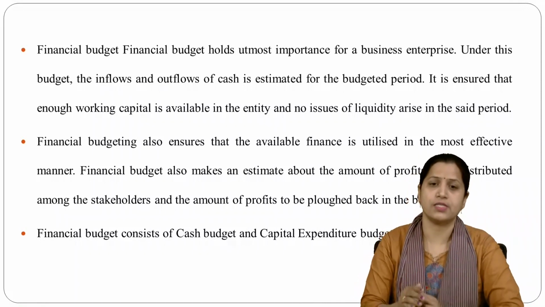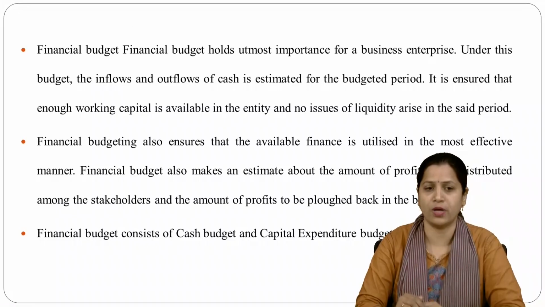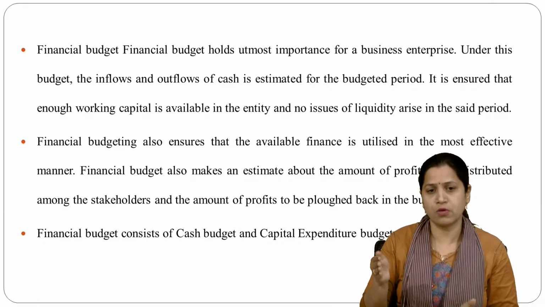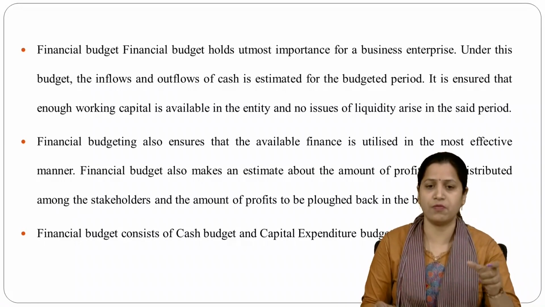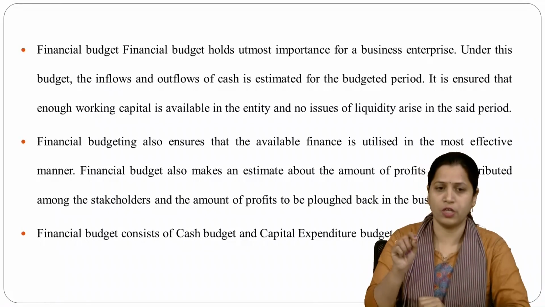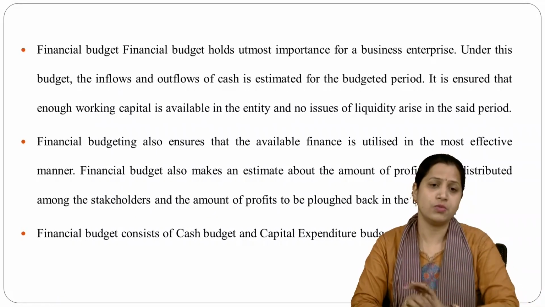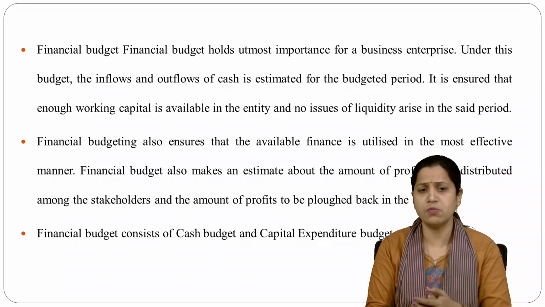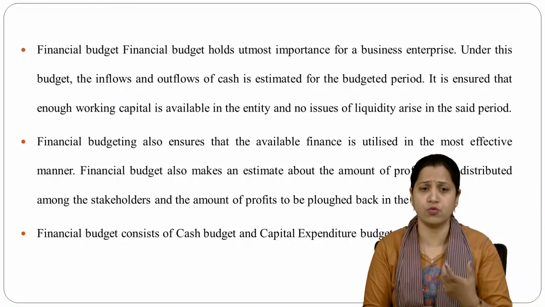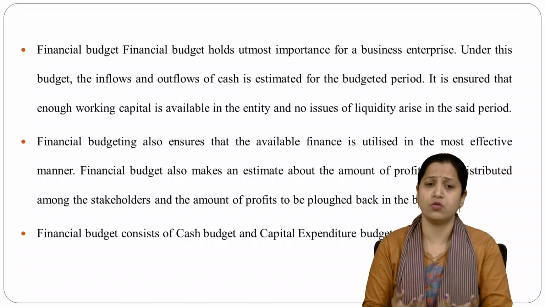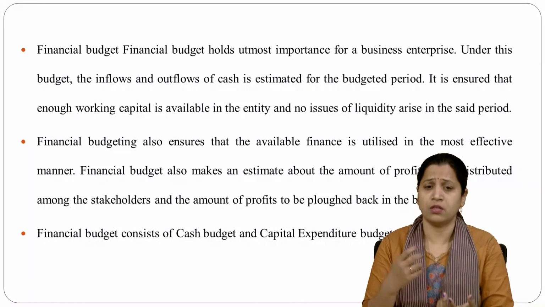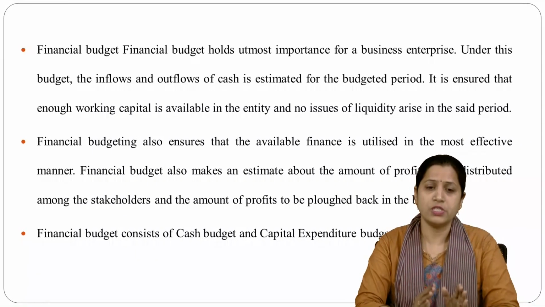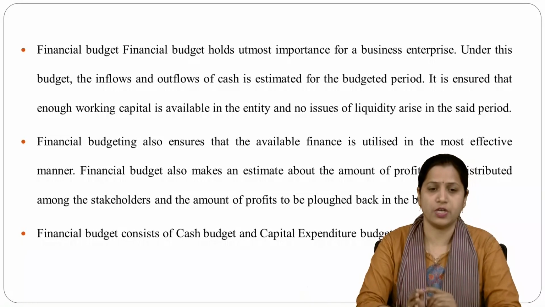Financial budget also ensures that the available finance is utilized in the most effective manner. Whatever we have decided, that this cash will be used for this purpose only, we are ensuring that the available finance will be utilized for that particular purpose. And financial budget also makes an estimate of the amount of profit distributed among the stakeholders. What is the meaning of stakeholders? Stake means interest, those who have an interest in the business, those who are related with the business. So also the amount of profits to be plugged back into the business. So we can say the financial budget consists of the cash budget and the capital expenditure budget.